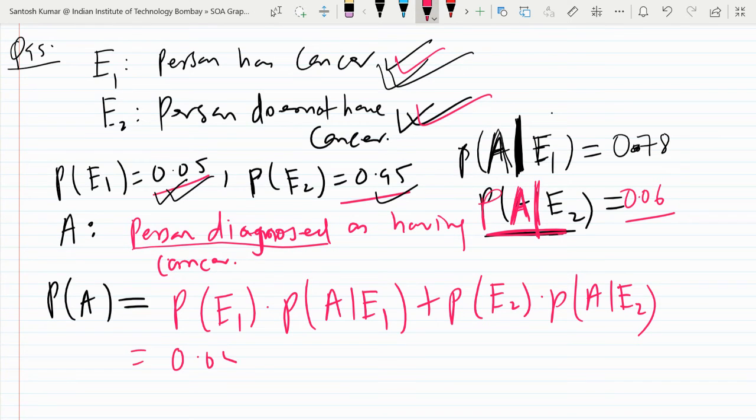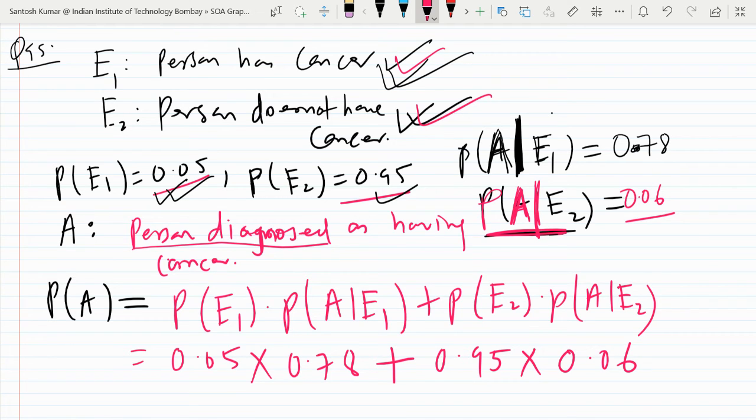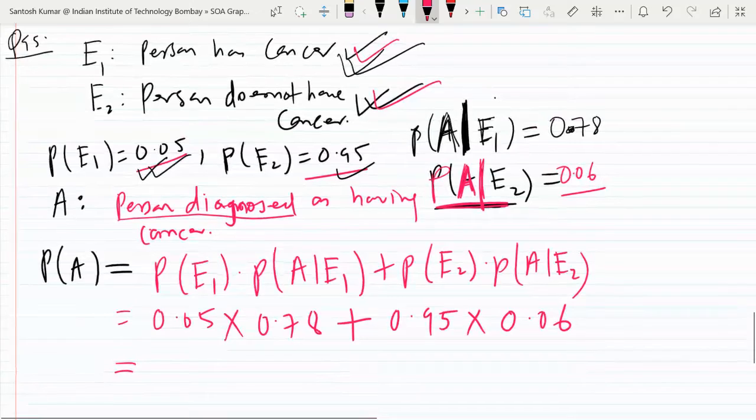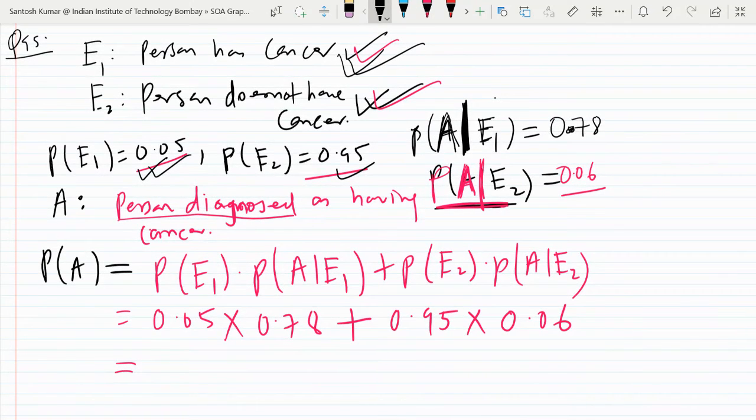So it was 0.05 into 0.78 plus E2, 0.95 into 0.06. You multiply it. Yes, you multiply and tell me the answer.